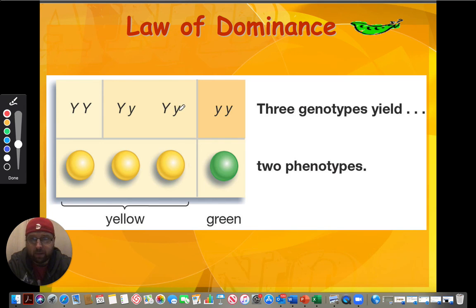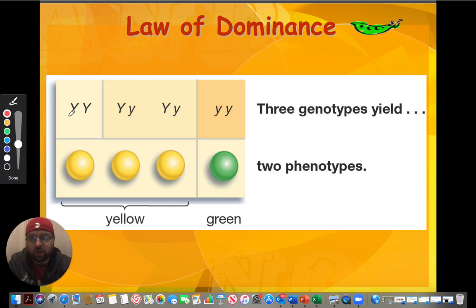Capital Y dominates over small y, and we get a yellow pea. If we bump over to the green peas, we are homozygous recessive. So there's no capital Y to dominate, so what shows up is the recessive green trait. So the three different genotypes only yield two phenotypes.